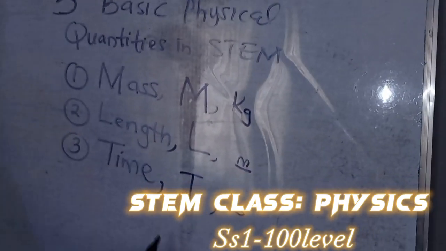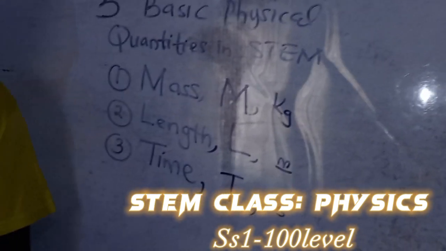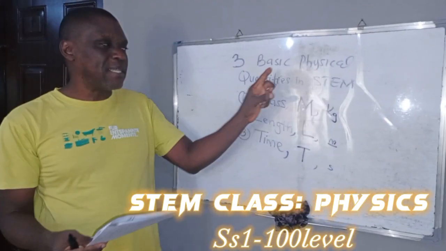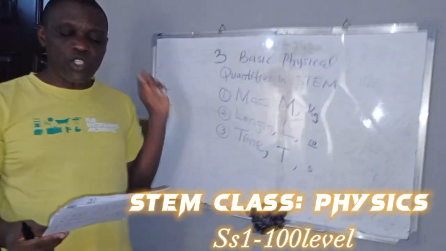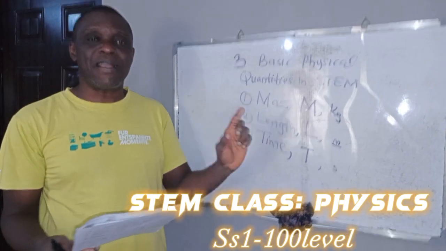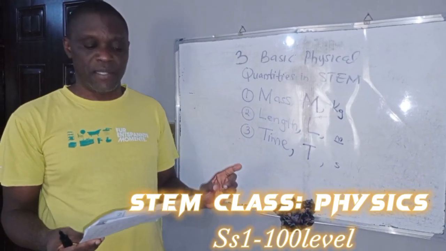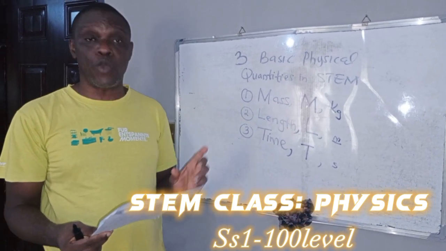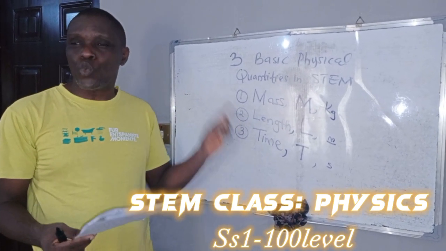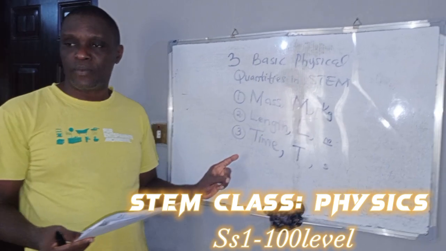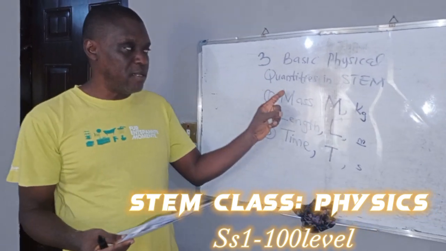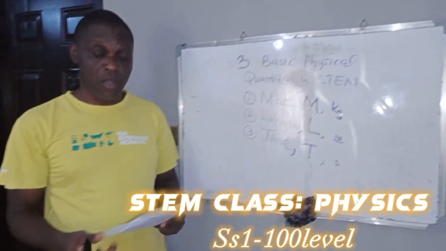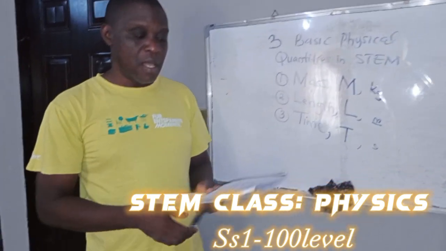Now, today, I want to quickly take us through the application of these three basic physical quantities in the just concluded West African Examination Council physics exam. Question 1 of part 1 of that exam paper has to do with one application of these three major physical quantities.